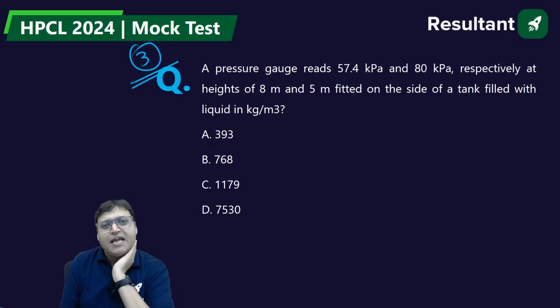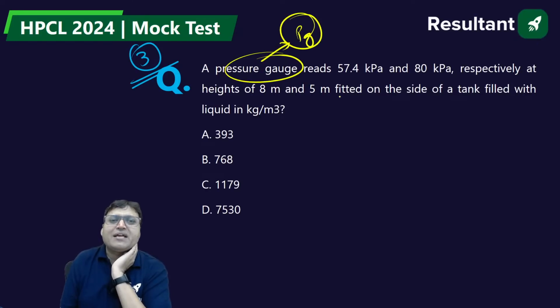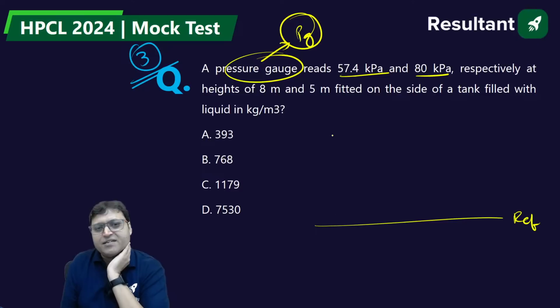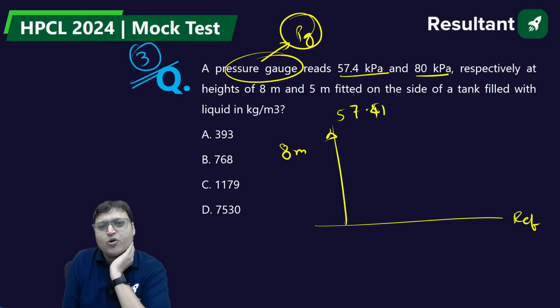A pressure gauge always reads the gauge pressure. A pressure gauge reads 57.4 kilopascal and 80 kilopascal respectively at heights of 8 meter and 5 meter. Pressure is more at the bottom, less at the top.